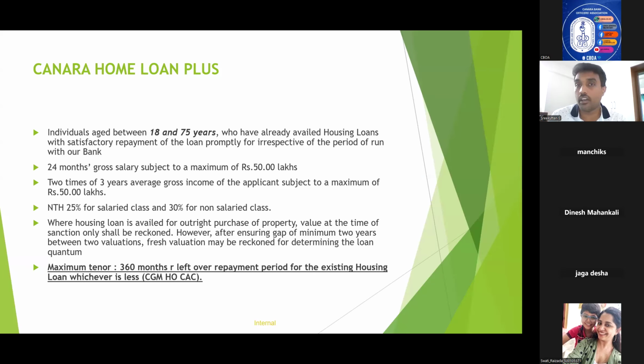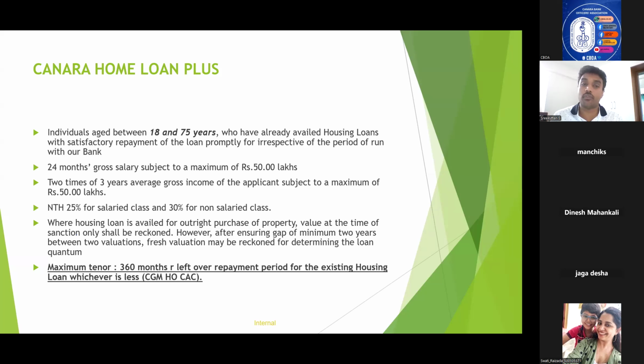That's why I didn't do it here, because it is a bit complicated. If the entry age is 60 to 75, 70 to 75, guidelines are there, that I advise you to go through in the retail lending policy, because it is very simple only. But in general, the repayment should not go beyond 75 years.